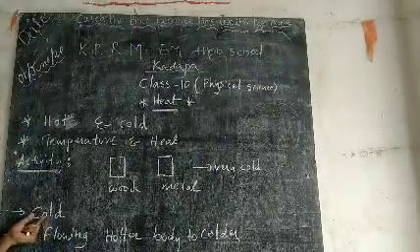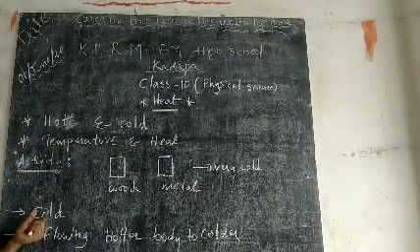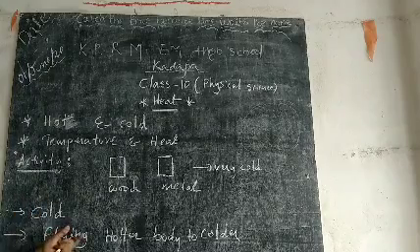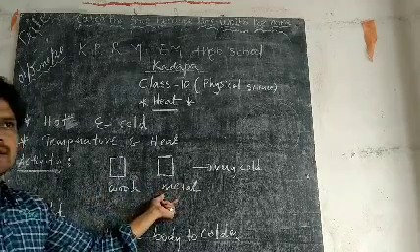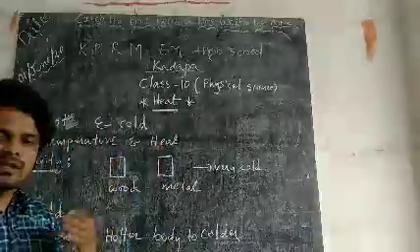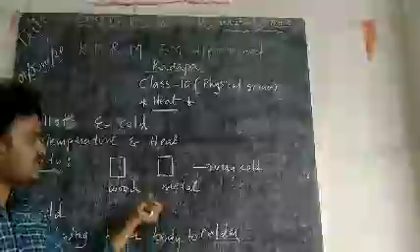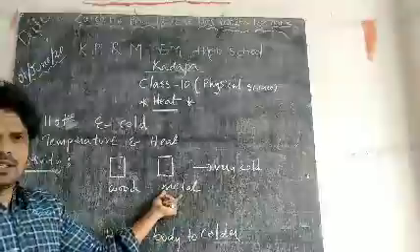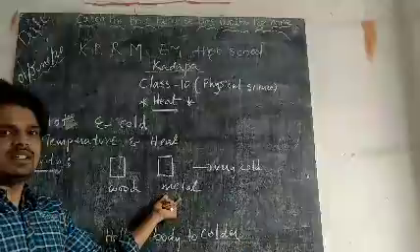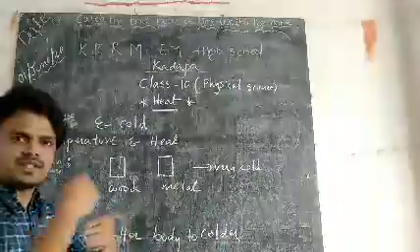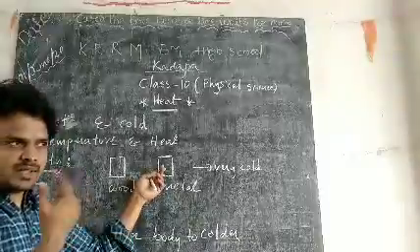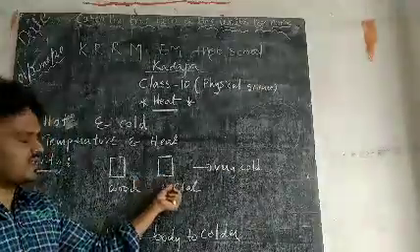Which objects can be said to be cool or cold? If we say that the object is cold, that means the object is receiving heat and our body is losing heat. The object is gaining the heat, so we feel that the object is cold. We are losing heat, and at the same time we are getting the coldness from the object. Only then can we say that the object is cold.